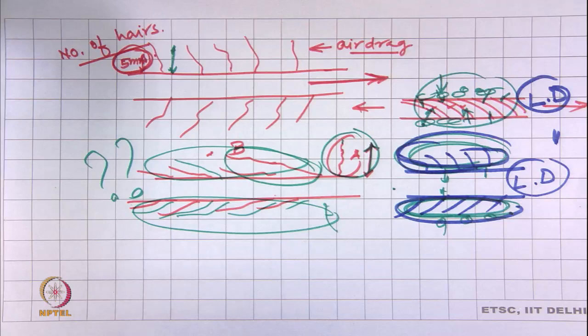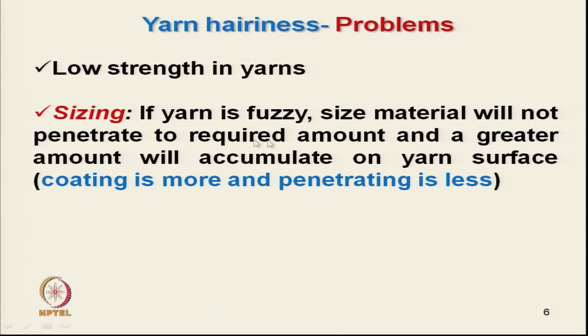So, the sizing process needs a low quantity of hairiness. If the yarn is fuzzy, size material will not penetrate to the required amount and a greater amount will accumulate on the yarn surface. Coating is more and penetration is less.